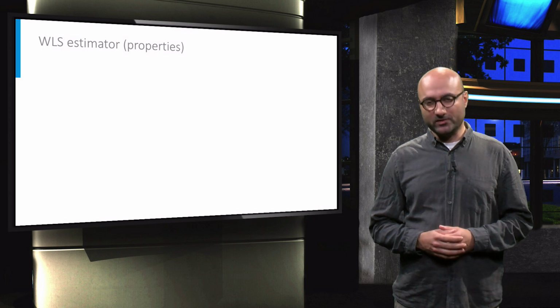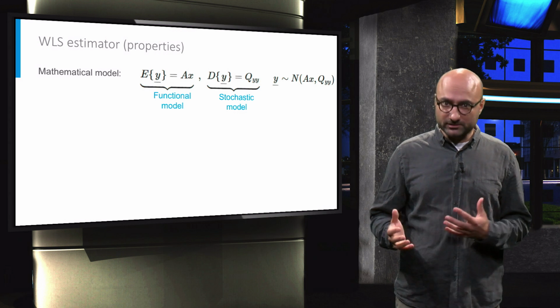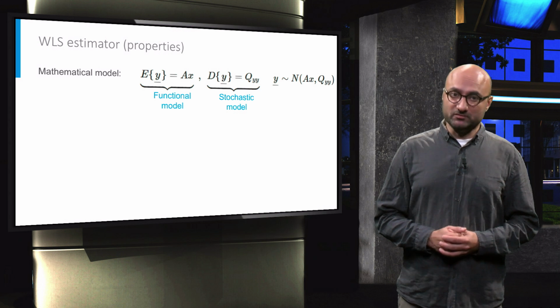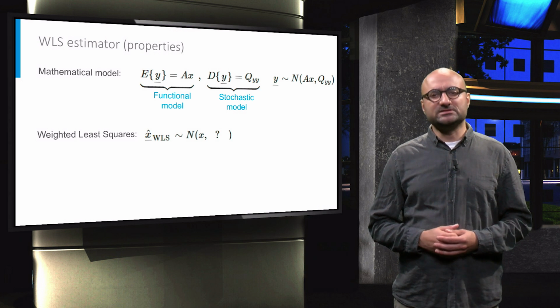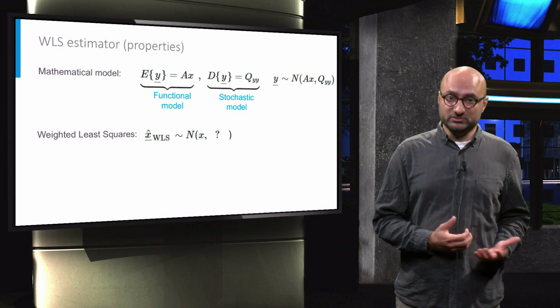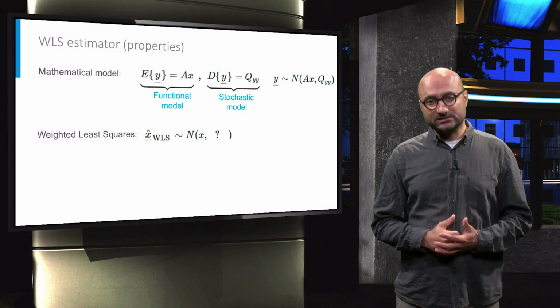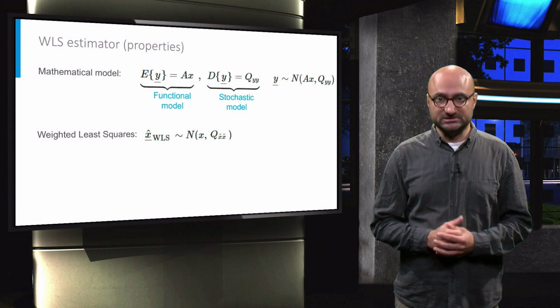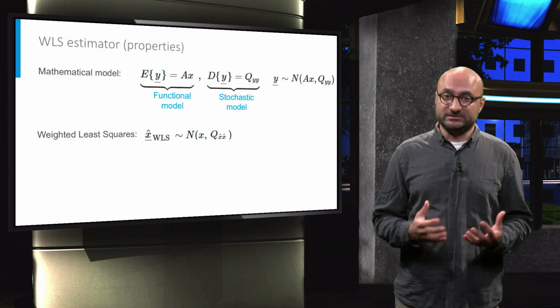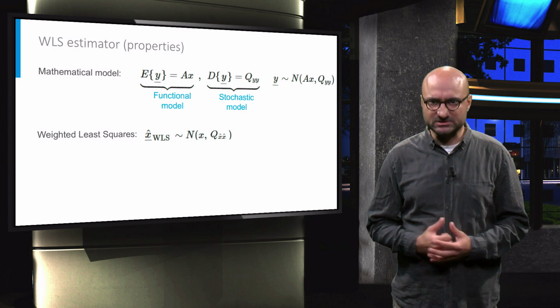Well, so far so good. In this lecture, we learned that with our mathematical model, with normally distributed observables, the weighted least squares estimator is a linear unbiased estimator, which itself has a normal distribution with mean equal to the true value. We can also ask now what would be the dispersion of our estimator, or the covariance matrix of x hat. Note that Qx hat describes the precision of the estimator.